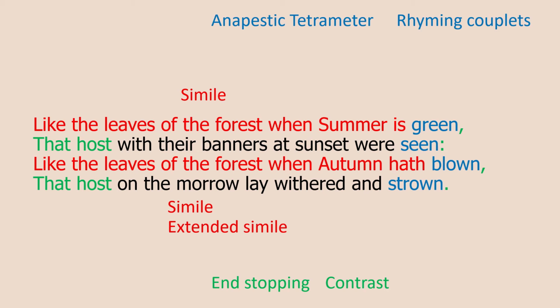One thing I didn't comment on in stanza 1, but you see in stanza 2 and throughout the poem, is end stopping. End stopping is when you have punctuation at the end of the line. So for example, we have commas, colons and full stops in this particular stanza. And the effect of this is it makes you stop at the end of the line and consider what you've read before. It also, alongside the rhyming couplets and the meter, the anapestic tetrameter, contributes to this sort of galloping or marching effect, this rhythm, this beat that carries us through this narrative poem.